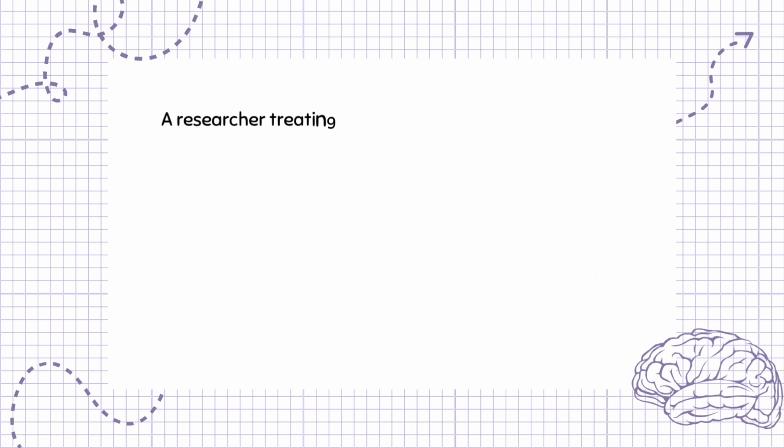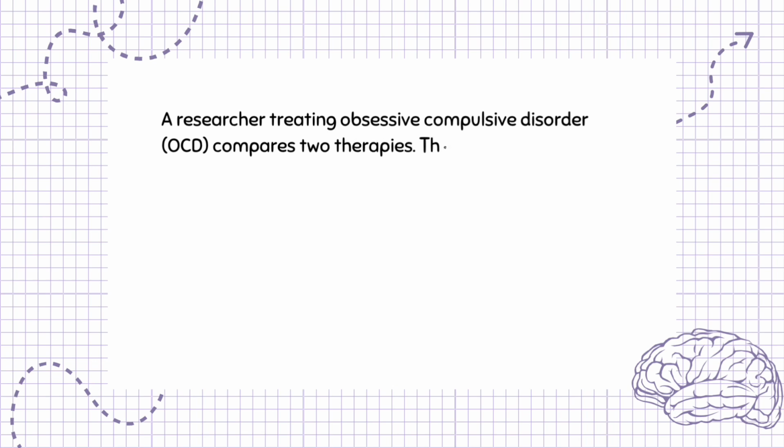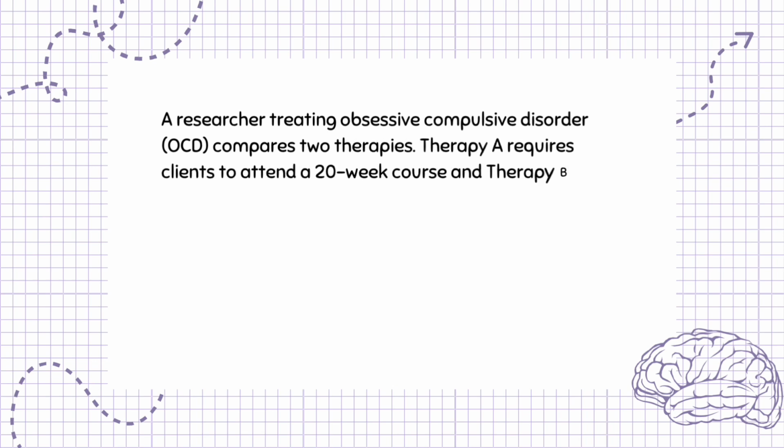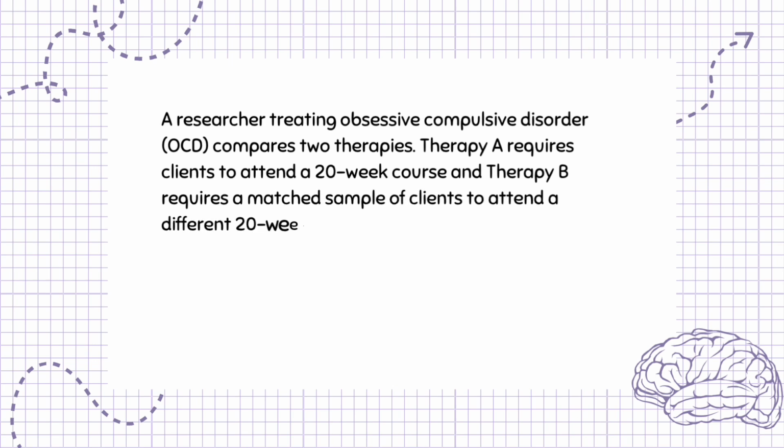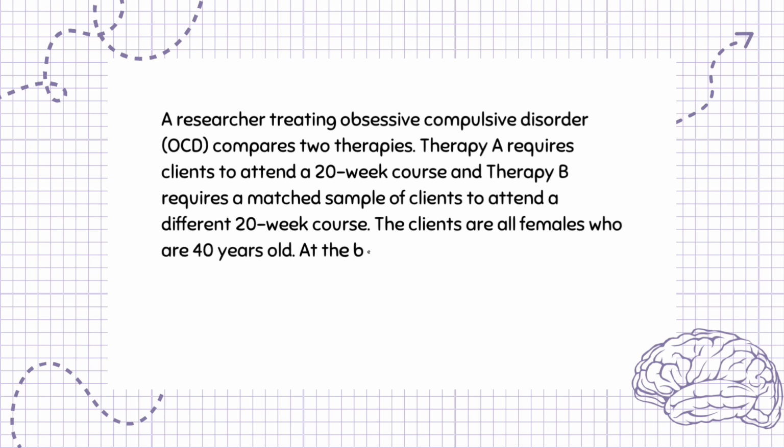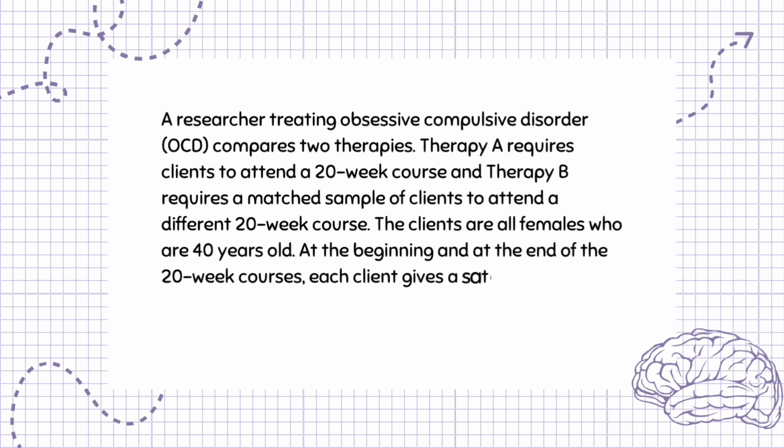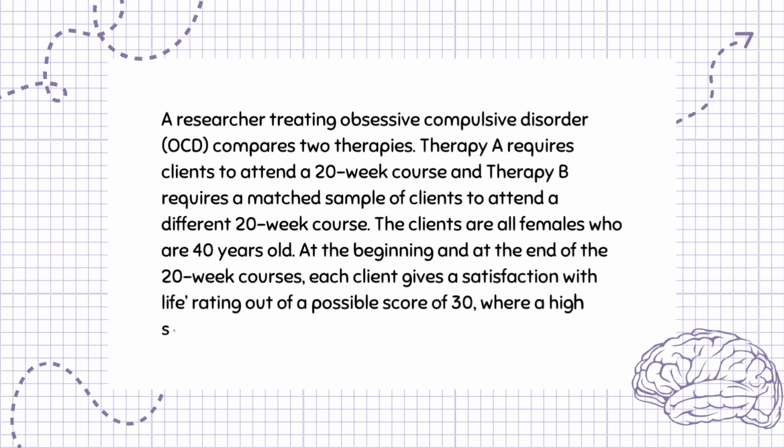A researcher treating obsessive-compulsive disorder, OCD, compares 2 therapies. Therapy A requires clients to attend a 20-week course and Therapy B requires a matched sample of clients to attend a different 20-week course. The clients are all females who are 40 years old. At the beginning and at the end of the 20-week courses, each client gives a satisfaction with life rating out of a possible score of 30, where a high score indicates high satisfaction.